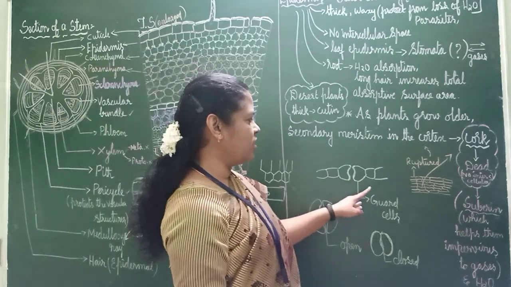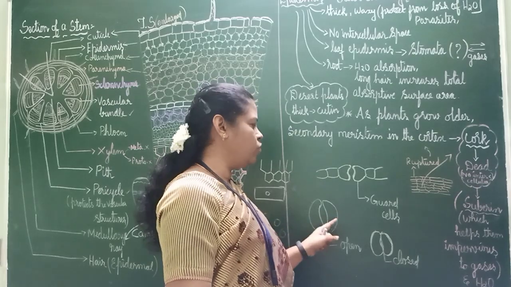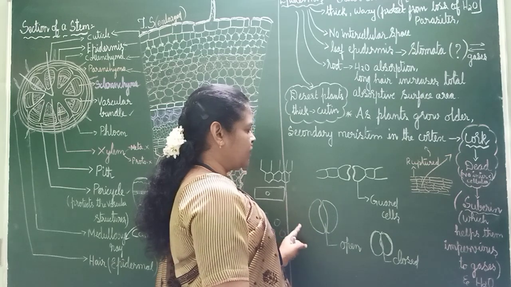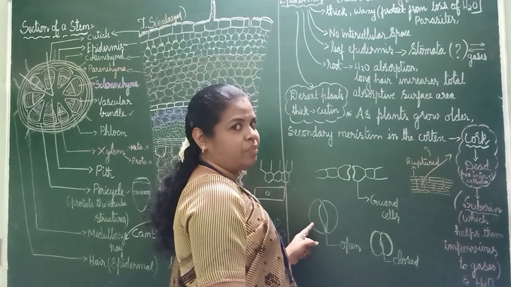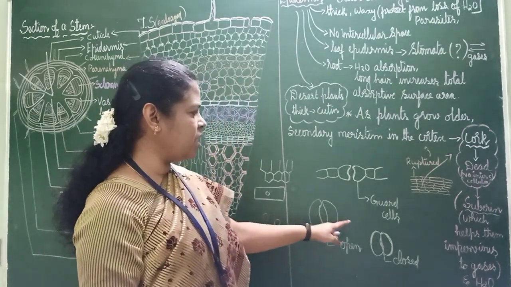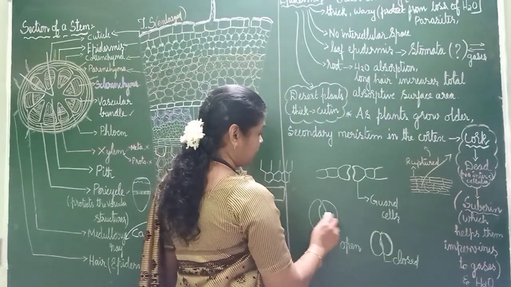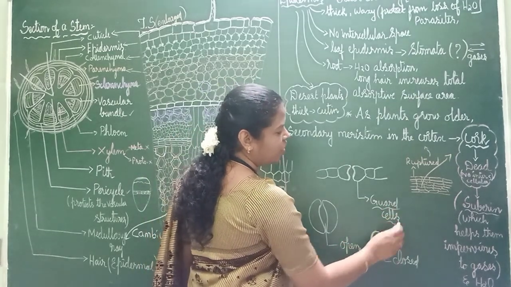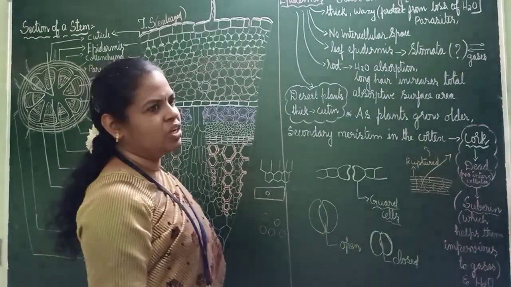Okay, and these are guard cells. Already you have studied guard cells, so I have given only the diagram. Here, this is the stomata. This stomata, usually in which shape? Bean shaped, or kidney shaped. This is open stomata and this is closed stomata. Outside the stomata two things are there, no? These are called guard cells, not GOD, guard cells, protecting cells. So this is all about the section of a stem.